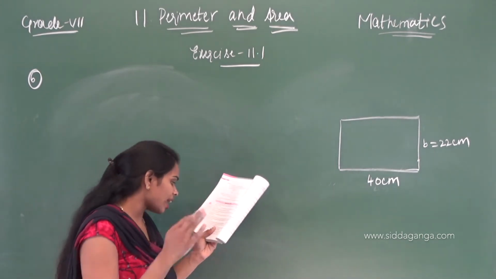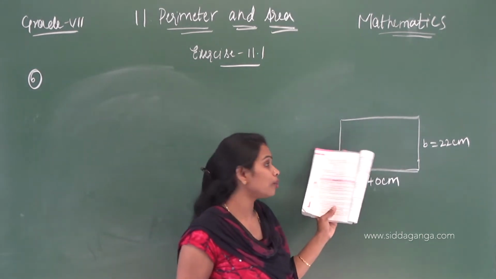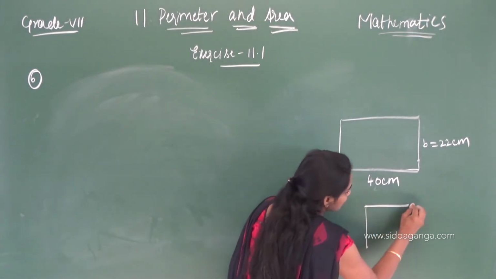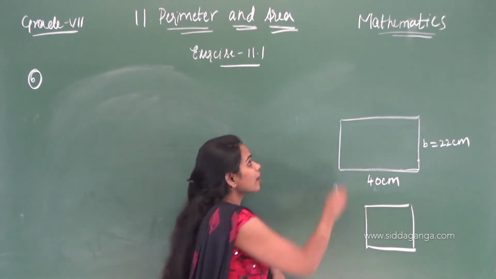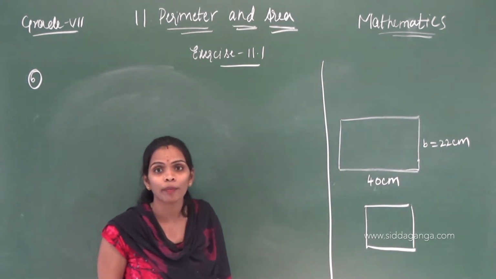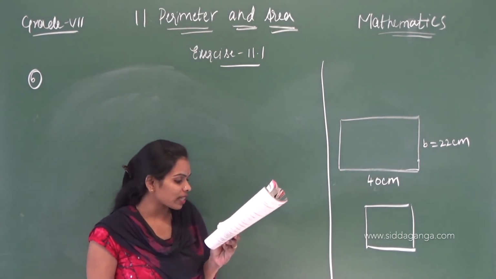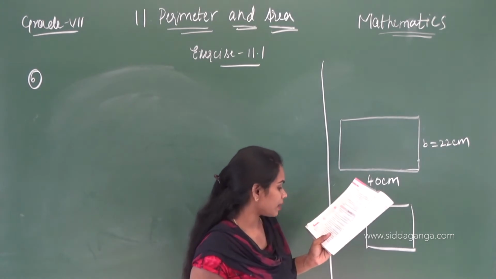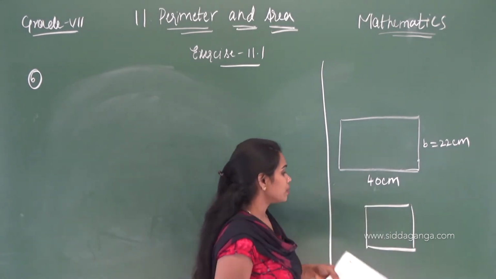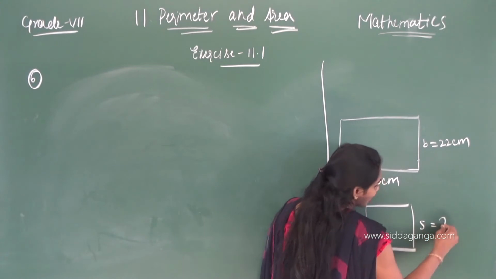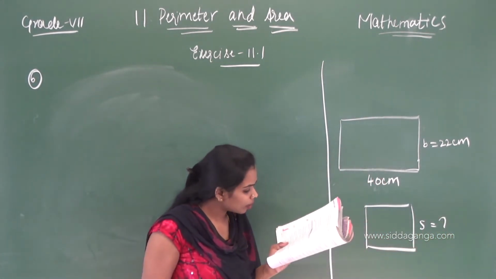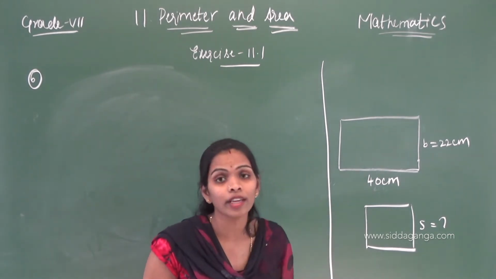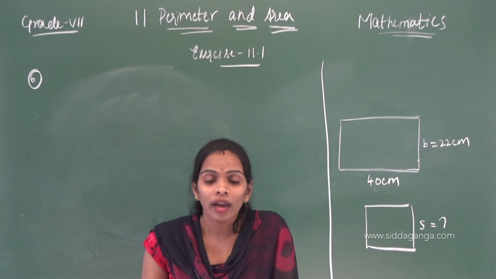If the same wire is bent in the shape of a square, the same wire they have taken and it is bent in the shape of a square. What will be the measure of the length of the side? Also find which shape encloses more area.